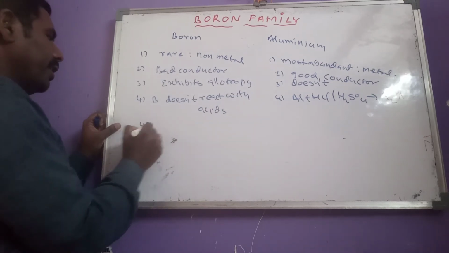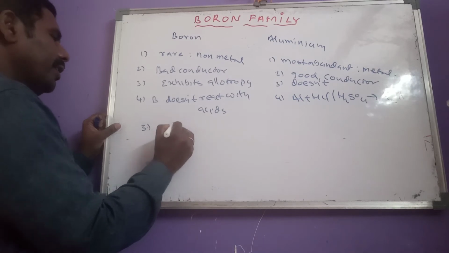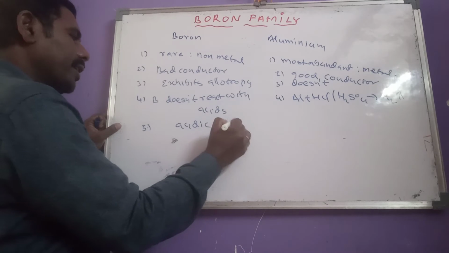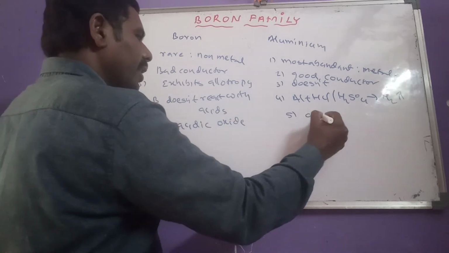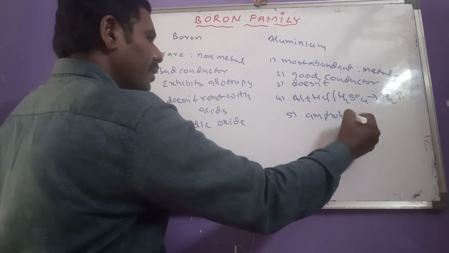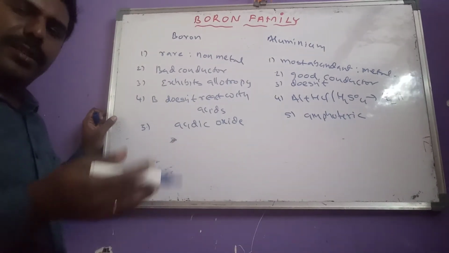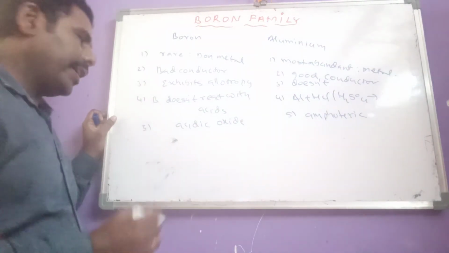And another one here, boron forms acidic oxides, but aluminum gives amphoteric oxide. Example, Al2O3, oxide of aluminium, is having amphoteric nature.